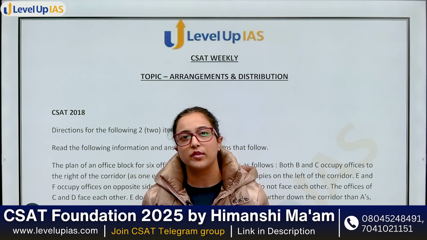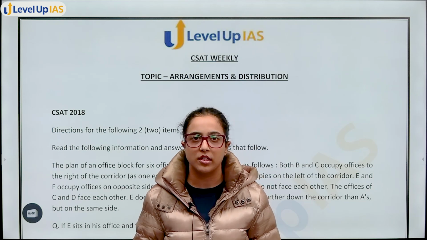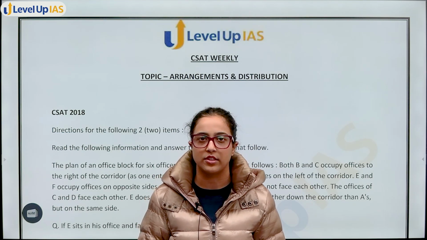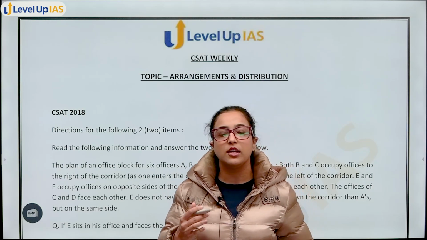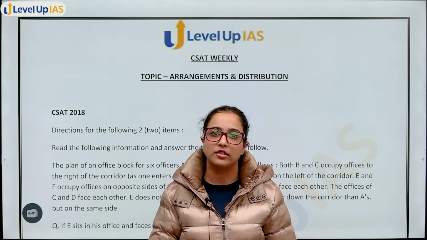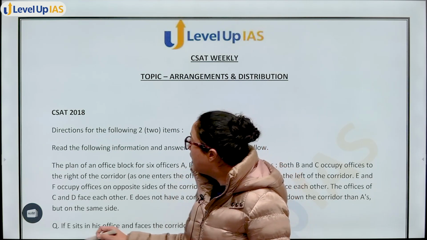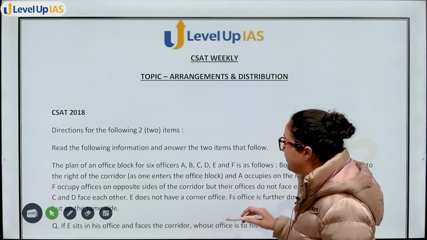But before 2019, you majorly had the proper arrangement and distribution of the logical reasoning section, right? After 2019, you get it mixed with data sufficiency questions and other questions as well, right? So let's discuss how many questions were asked.